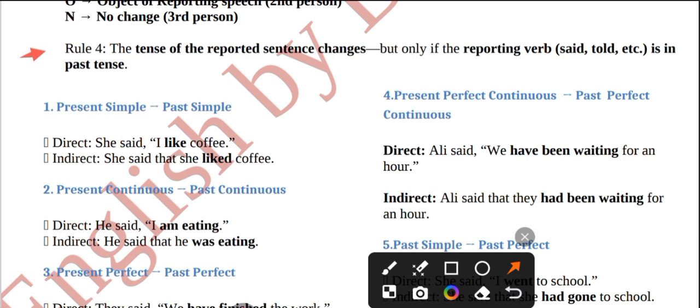Without inverted commas, this is the part of, you can see this, she said, this is the part of reporting speech. And I like coffee, this is the part of reported speech.